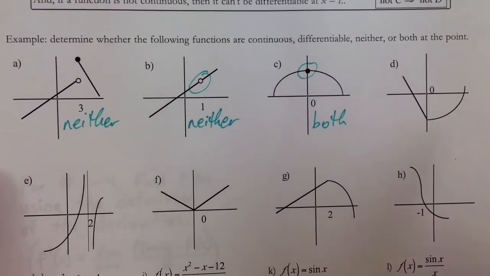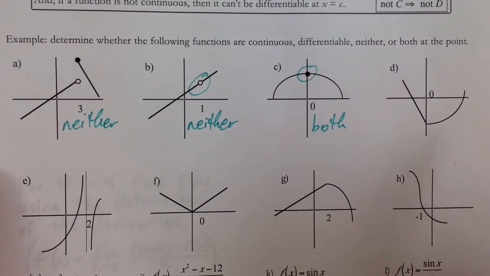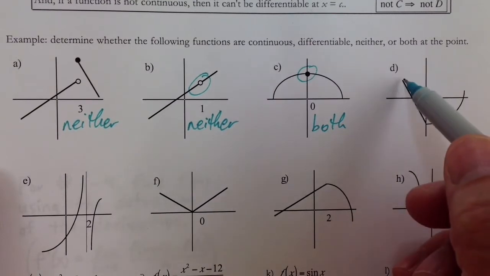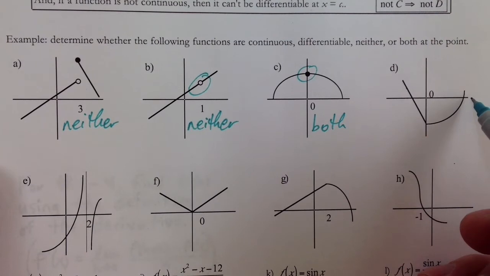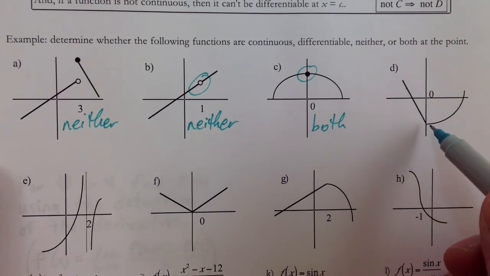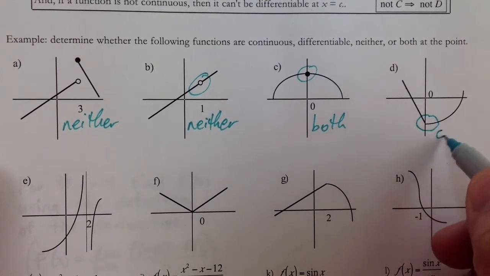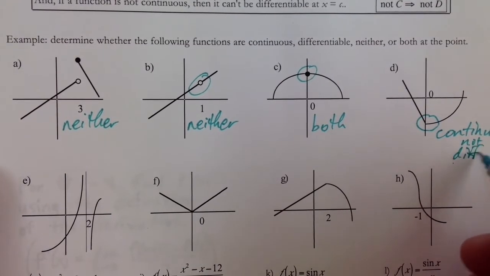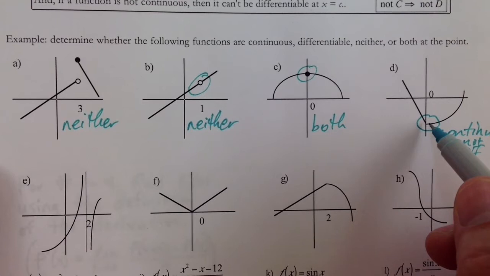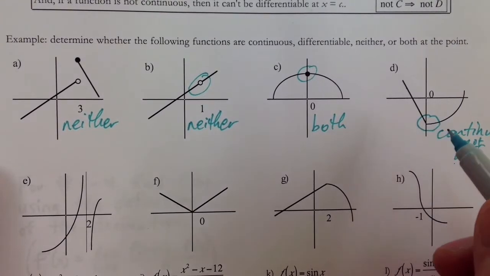You might be thinking, what would it look like if it were continuous but not differentiable? Well, that's right here. Here you have a straight line connecting with a curve, so this would more than likely be a piecewise function. And we have a sharp point right there. Although it's continuous, it's not differentiable. You would not be able to calculate the derivative at that point because it's a sharp point.